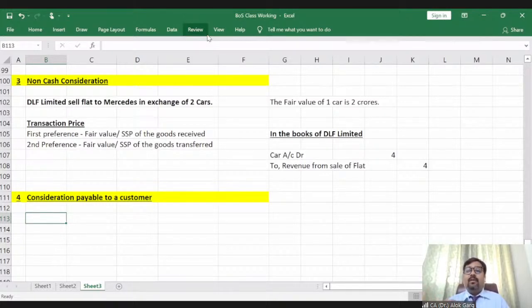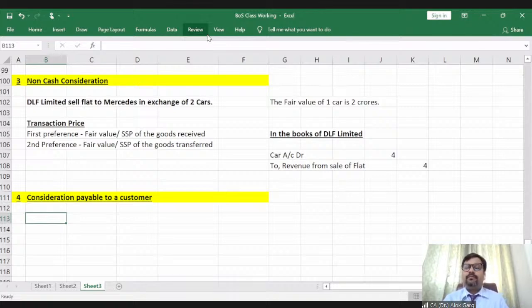And I still remember, earlier when I was doing an electricity payment or telephone payment from Paytm, I got a cashback of 10% or 20%, whatever offer was going on, right? Now the question arises, if I am paying 100 rupees to Paytm and Paytm is giving me back 10 rupees instantly as a cashback, this 10 rupees is something which is payable to a customer by an entity.